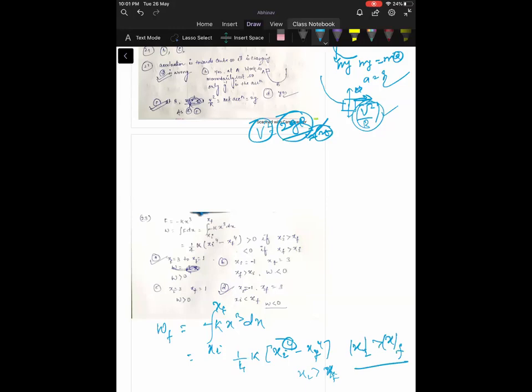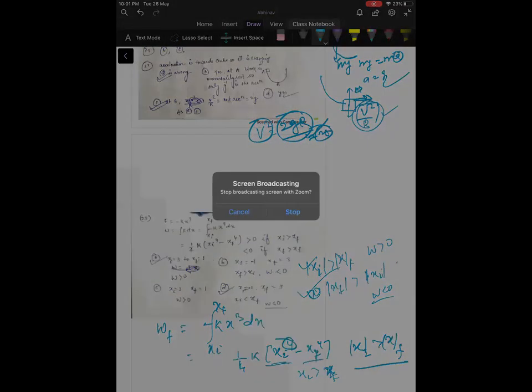If mod of xi is greater than mod of xf, work done will be positive. If mod of xf is greater than mod of xi, work done will be negative. Why? Because xi to the power 4 minus xf to the power 4 will be positive when xi is greater than xf, and if xf is greater than xi, work done will be negative. Understood? That's how I am calculating the sums. I don't think there will be any problem now.